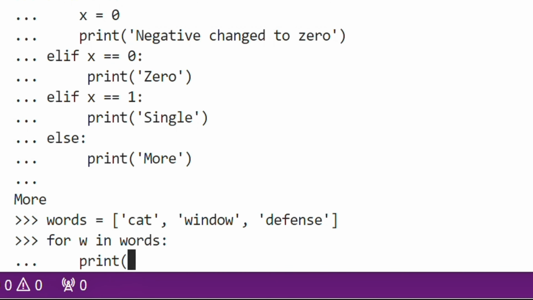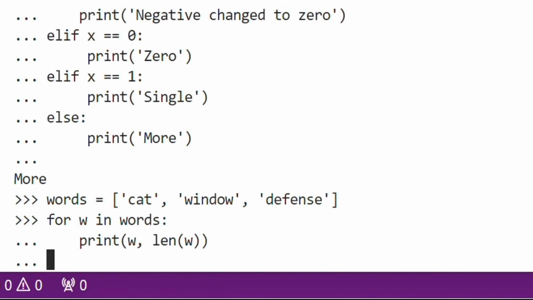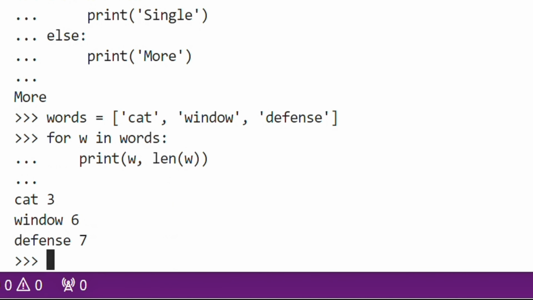What do you want to print for w? The length of w. Let's find out the length of w. So print len(w), and once you do that, it will display cat 3, window 6, defenestrate 7. So the word cat has 3 letters, window 6, defenestrate 7.